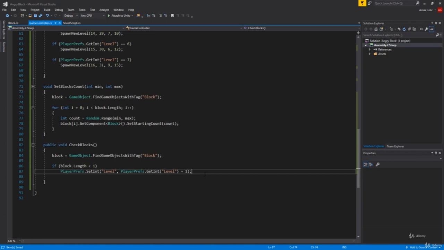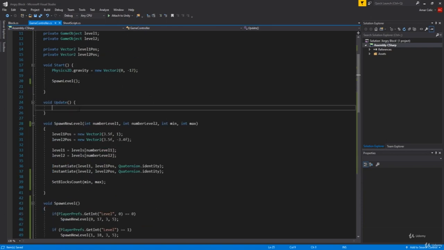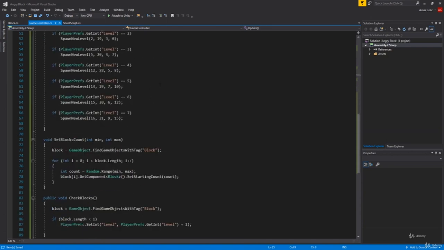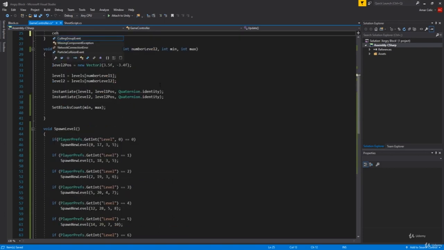Now, where are we gonna call our check blocks? Well, in our update, or actually, update will be great. Just kidding, I just made a pause for a second to see if I'm correct, and yep, I'm correct. So go ahead and call our check blocks in our update function, with parentheses.